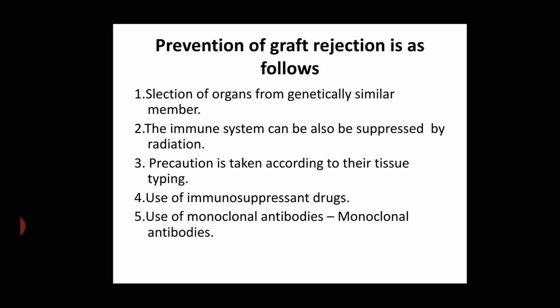Prevention of graft rejection. Dear students, there are some ways to prevent graft rejection. They are selection of an organ from a genetically similar member. The immune system can also be suppressed by radiation. Precaution is taken according to tissue typing. Use of immunosuppressant drugs. Use of monoclonal antibodies.